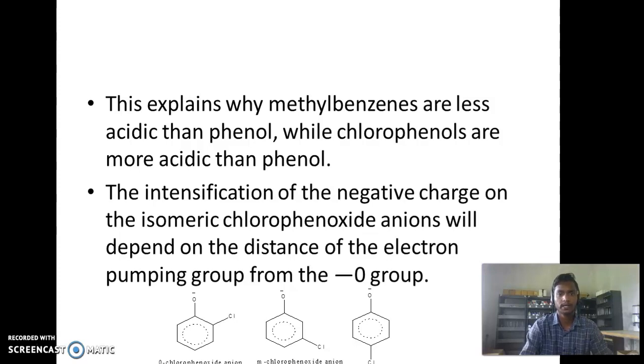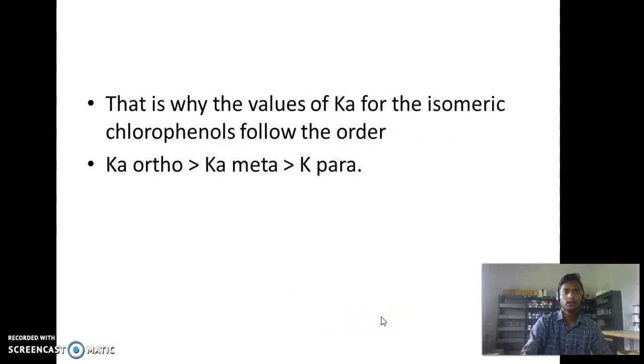The intensification of the negative charge on the isomeric chlorophenoxide anion will depend on the distance of the electron pumping group from the oxygen group. This is the oxygen group and this is the distance. In this para position, in this meta position, in this case para position. Both oxygen and chlorine at para position. That is why the values of acidity constant for the isomeric chlorophenols follow the order: ortho position greater than meta position and para position.